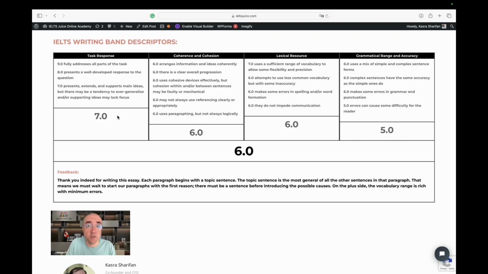I told you it's difficult. It's really difficult. The fact that just these elements are there is one thing. The other thing is that you actually need to execute it correctly and properly, and that is important. As for coherence and cohesion, the ideas are arranged coherently. It's actually better arranged. The problem with this is that the introduction was very, very weak. So a weak introduction contributed to this and also to this paragraphing issue. So we have just one sentence and that sentence cannot form a paragraph. So paragraphing is not always logical here.